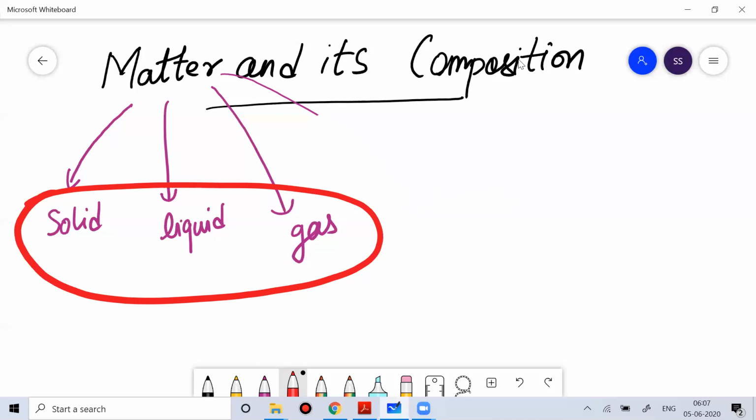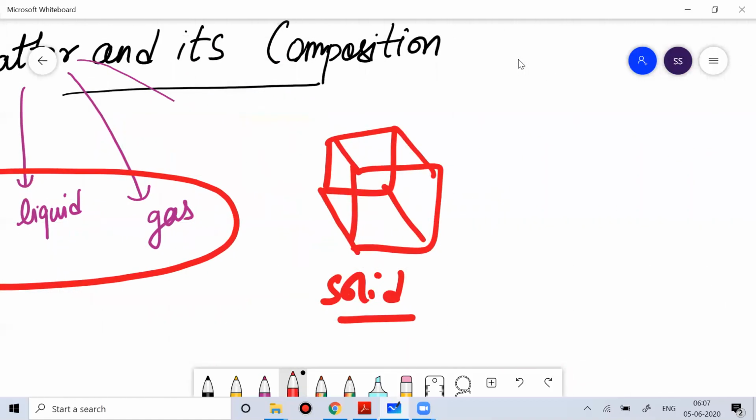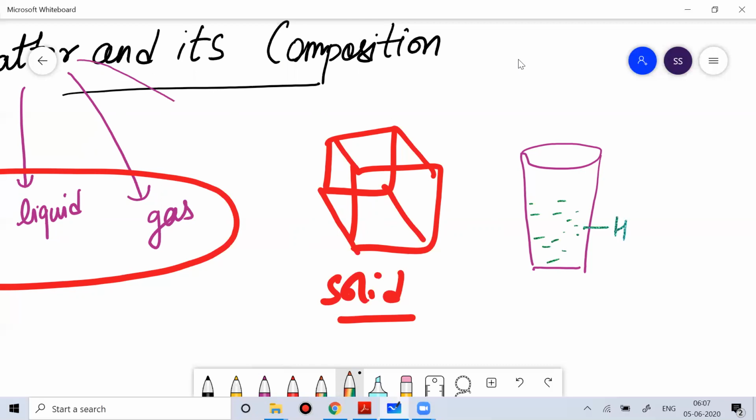So solid, the solid substance which we can see around ourselves. Maybe the solid can be ice. You can see an ice. So this is the ice. This is the example of solid. Then when we talk about liquid, what can be the liquid? Maybe suppose there's a glass, and this glass is filled with water. You can see this. So the water is the example of liquid.